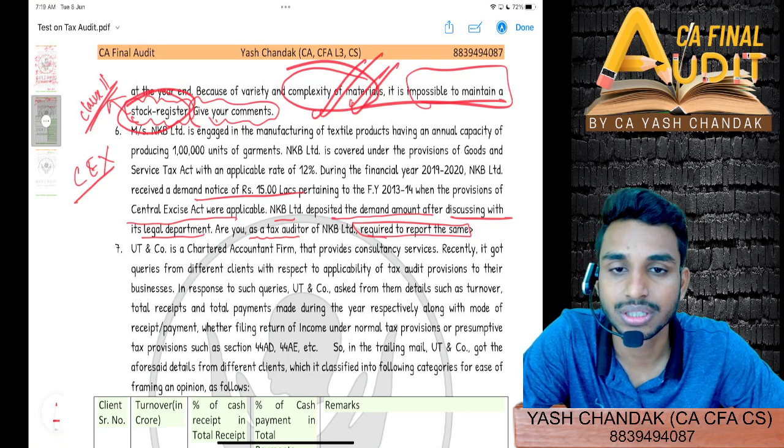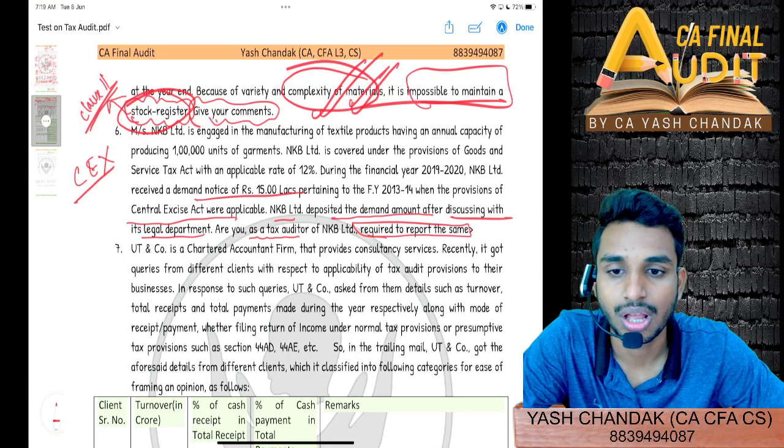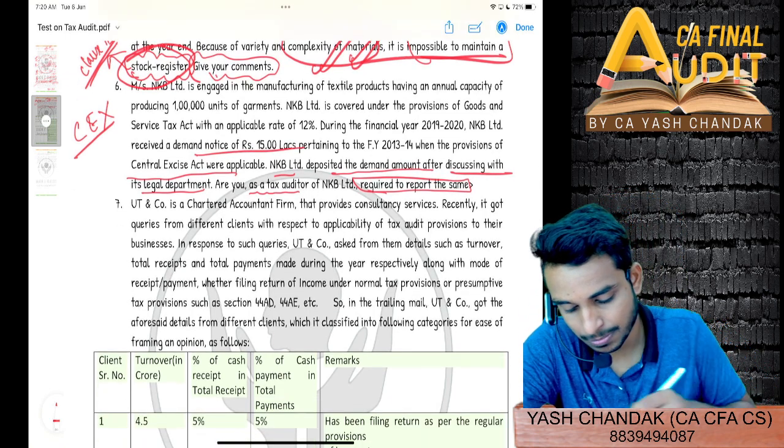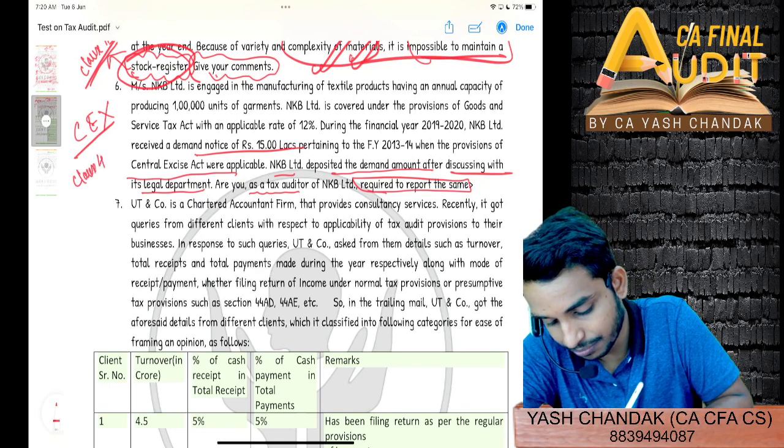Clear? Then Lakshmi, anyone else, any doubt? So yes, clause 41 will come.